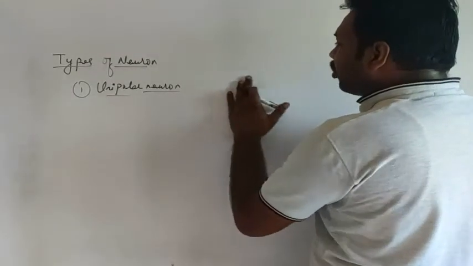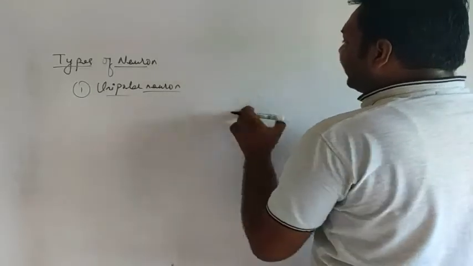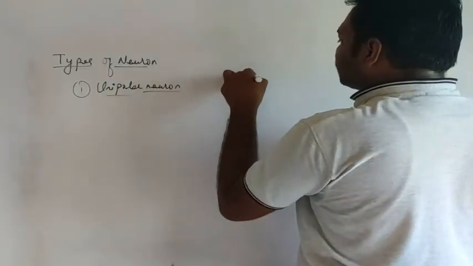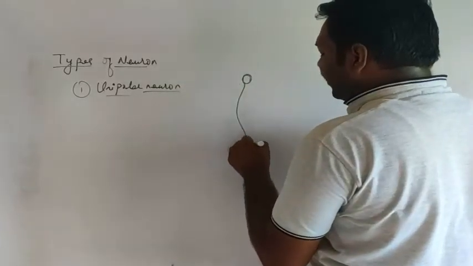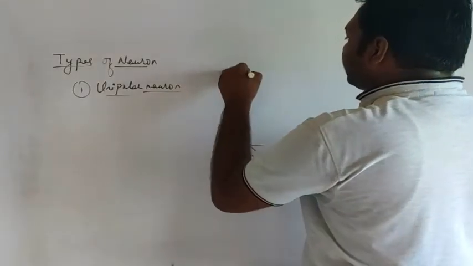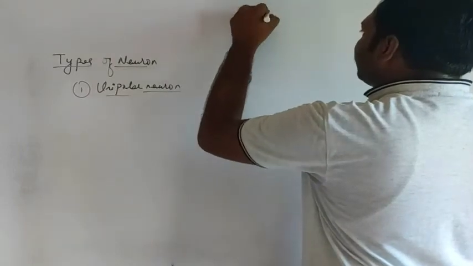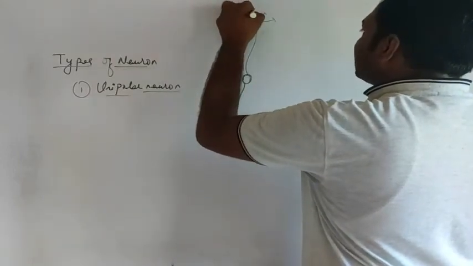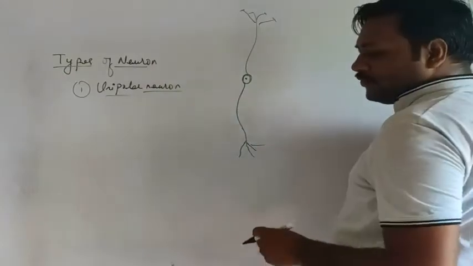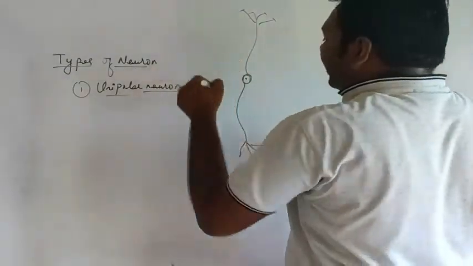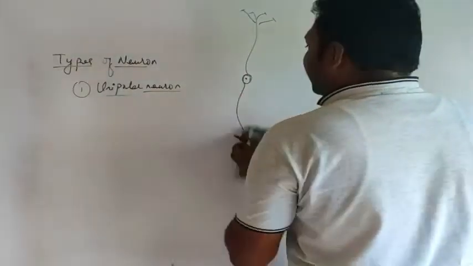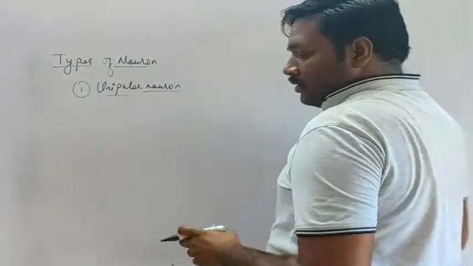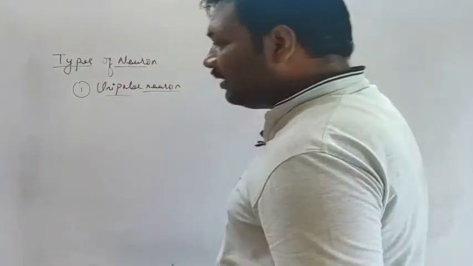In a bipolar neuron, we see the nerve endings at two different locations, here and also here. And multipolar means in every direction there will be formation of dendrites or synaptic knobs.